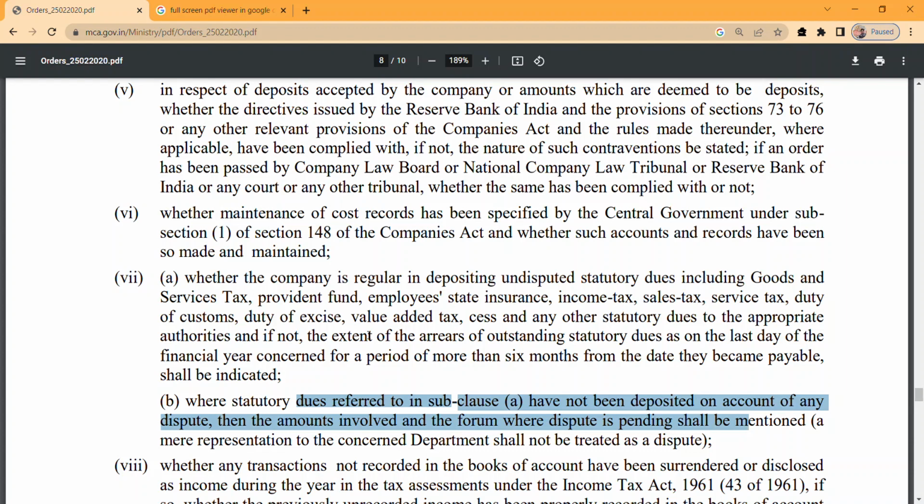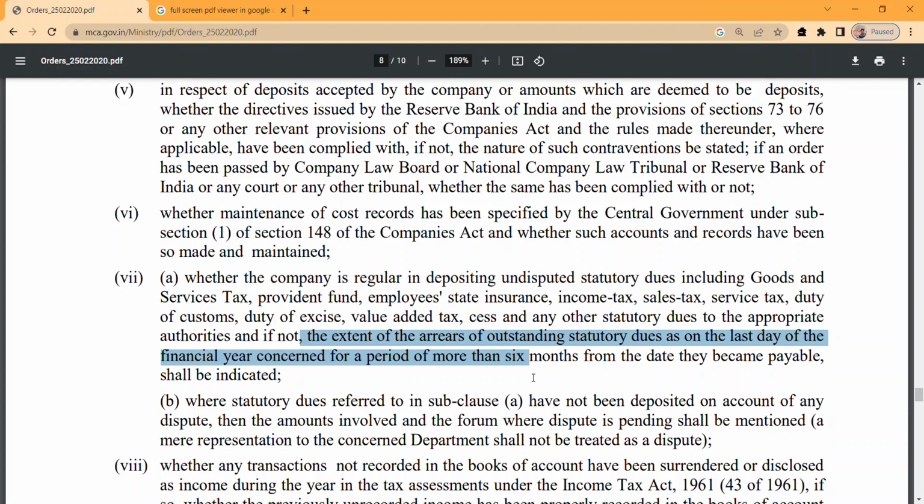Okay, there is one more point. The extent of arrears of outstanding statutory dues as on the last day of the financial year concerned, for a period of more than 6 months from the date they became payable, shall be indicated. Suppose on the last day we have some arrears of undisputed statutory dues which are due for the past 6 months.